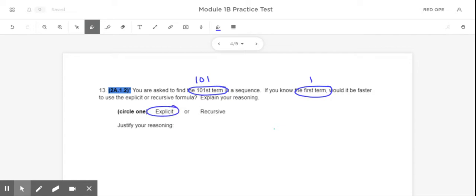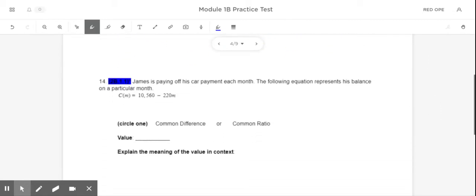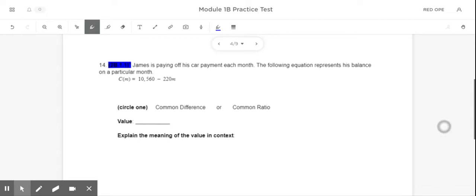And to justify your reasoning here, you would say, because we do not know the previous term, which would be term number 100. We only know term number 1, which is not the one that comes right before number 101. For problem 14, it says James is paying off his car payment each month. The following equation represents his balance. Circle whether it has a common difference or a common ratio. Tell me what the value is and explain the meaning and context.